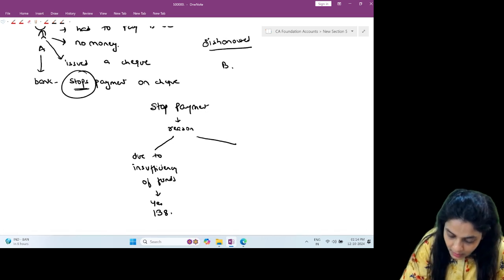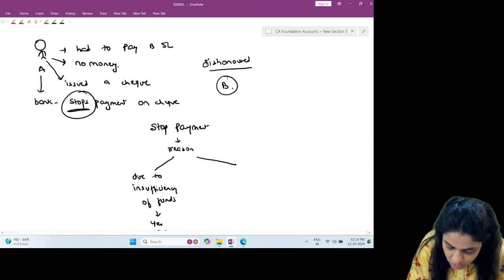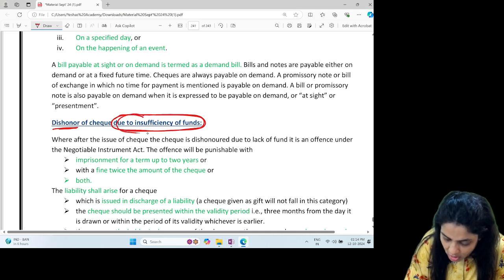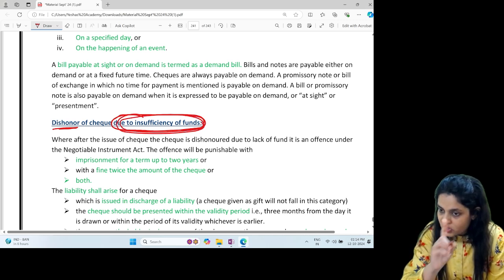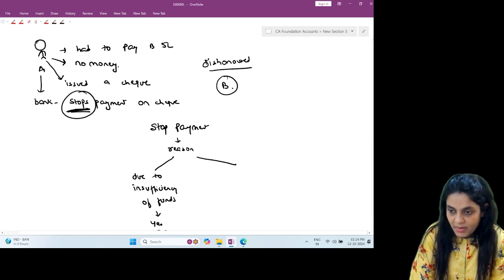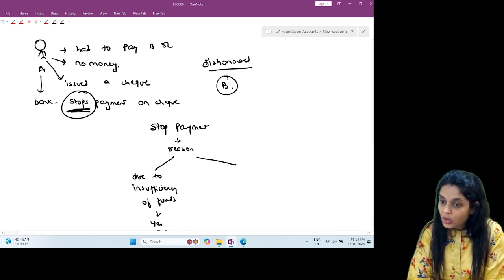That means here the check was dishonored due to stop payment. And this section says that you are punishable only when your check is dishonored due to insufficiency of funds. Here, the check was dishonored due to stop payment. So, as per law, you are not punishable.